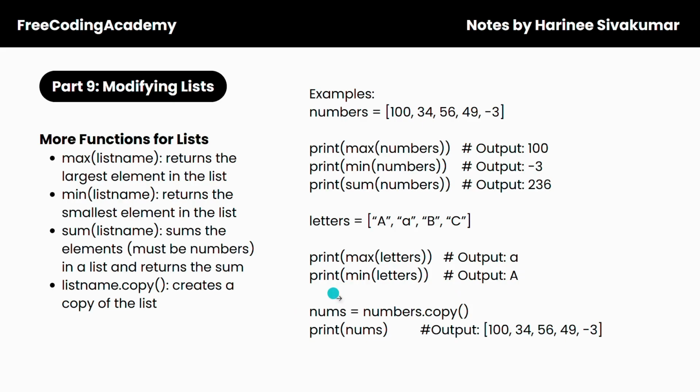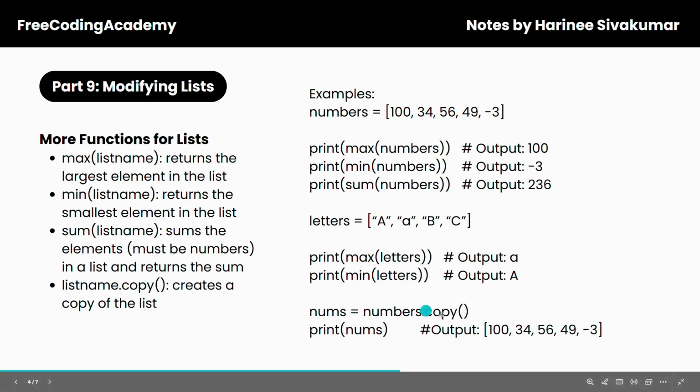Next, we have nums is equal to numbers.copy. So here we're creating a variable called nums, and that is going to store a copy of the list called numbers. Next, we're saying print nums. So this is just going to output the list, the copy of the list. So 100, 34, 56, 49, and -3.